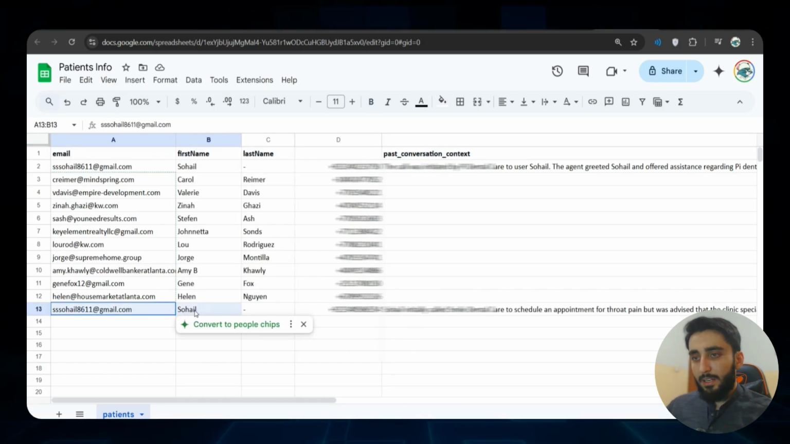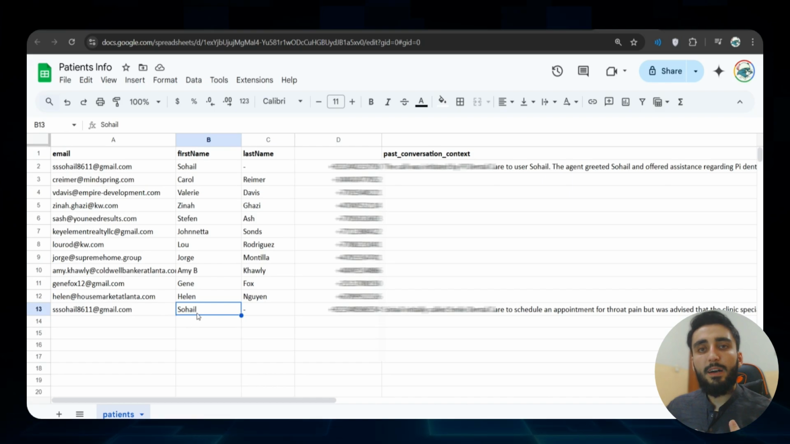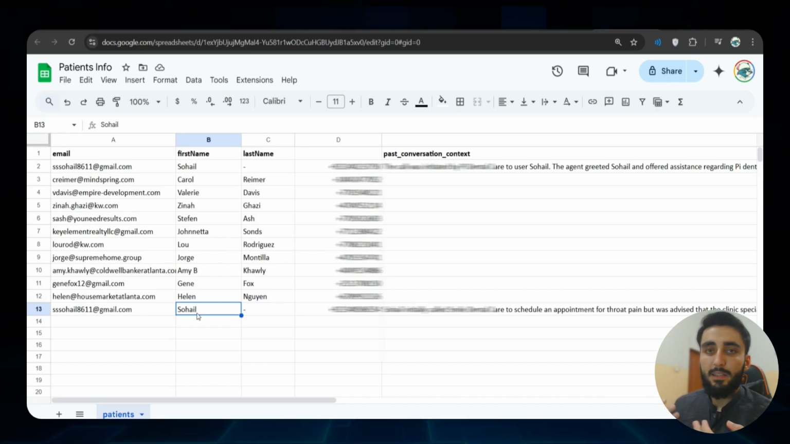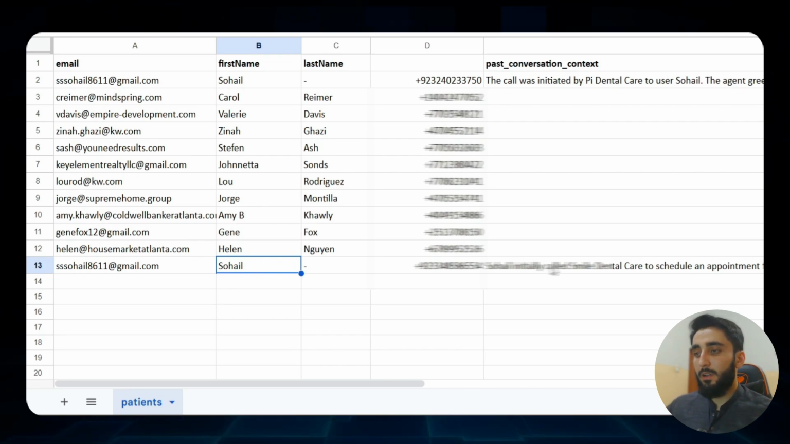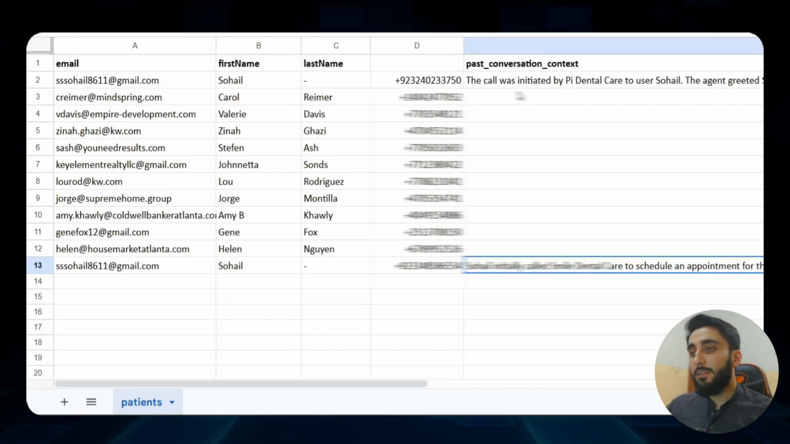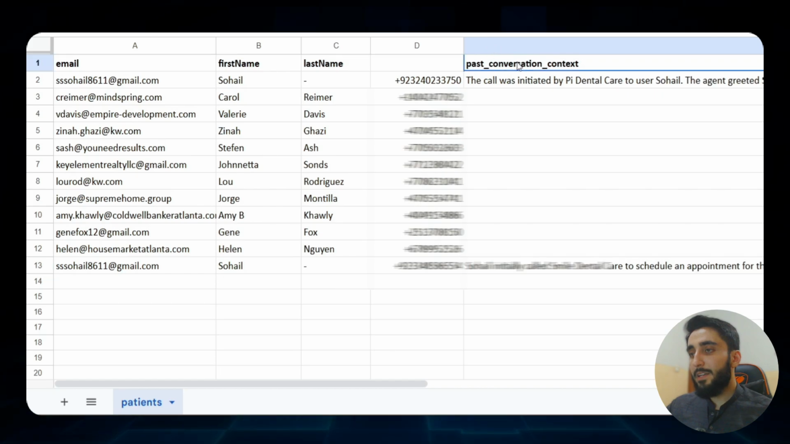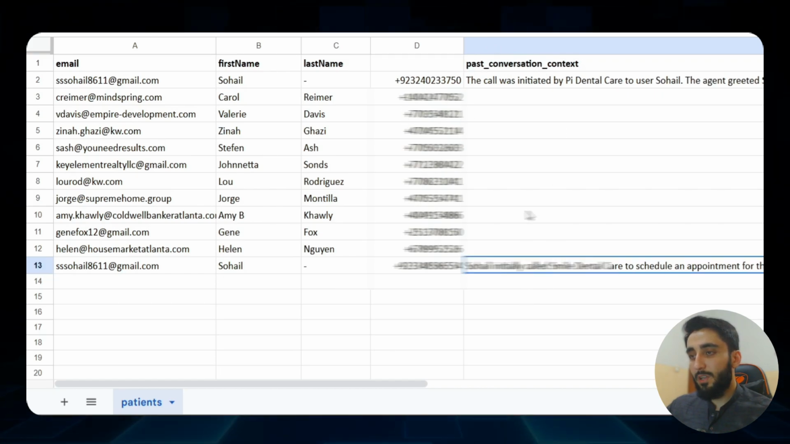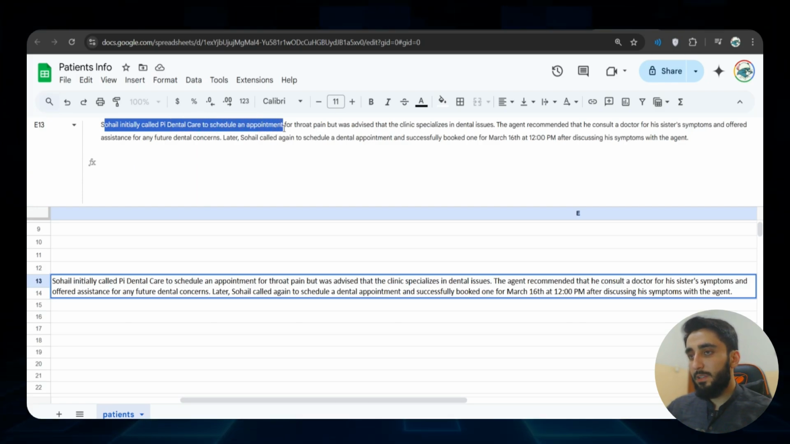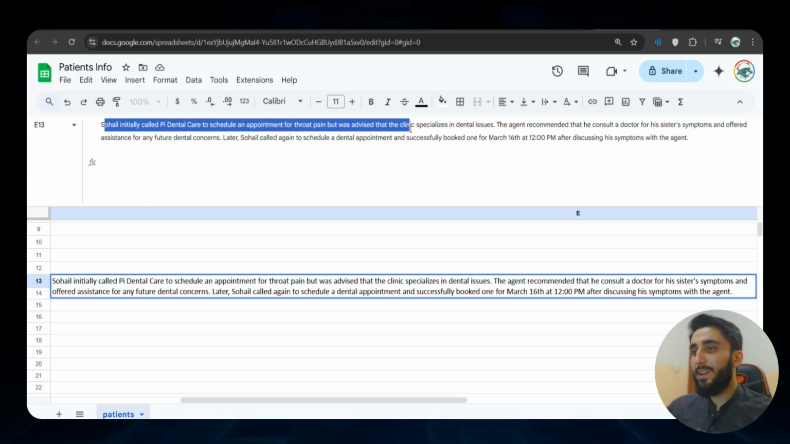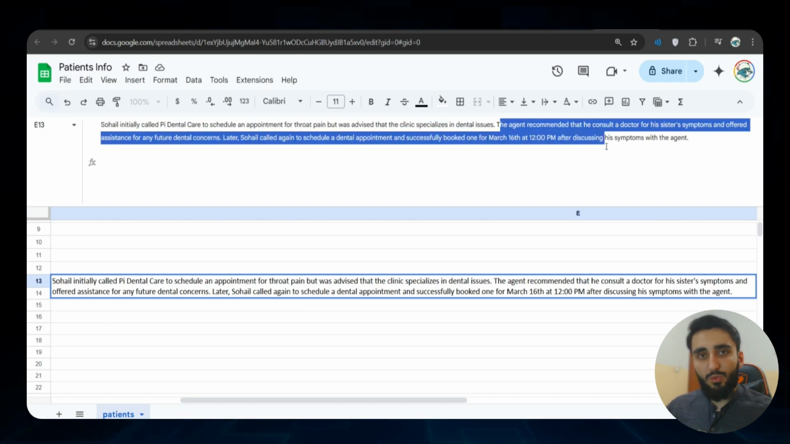Right here, this is an actual lead. I have put my phone number so that when I was calling the AI agent, it remembered my name. It knew my name and what we previously talked about. Also we have this column that says past conversation context. It says Sohail initially called Pi Dental Care to schedule an appointment for throat pain, but was advised that the clinic specializes in dental issues, and so on, whatever the conversation was.